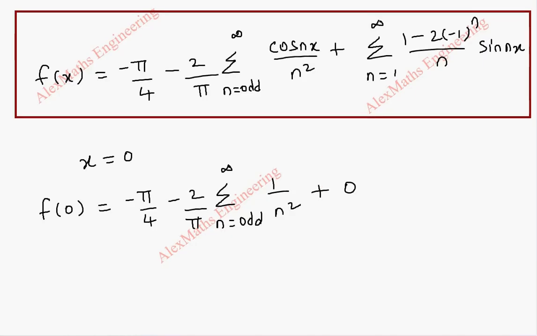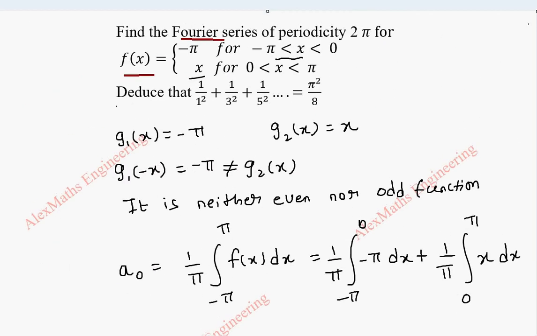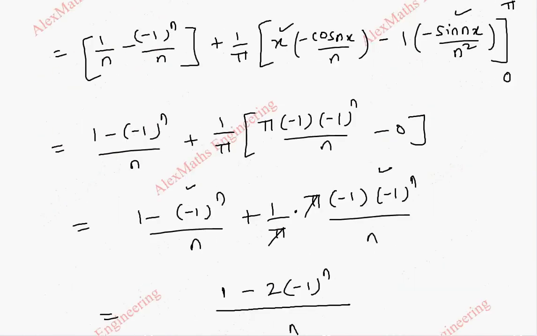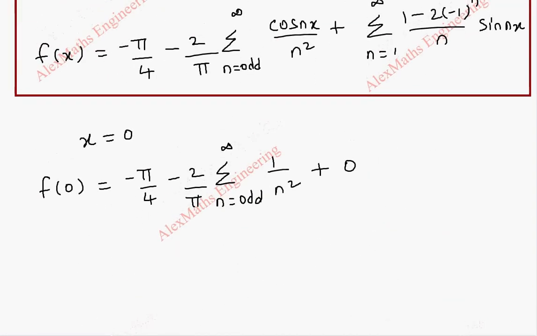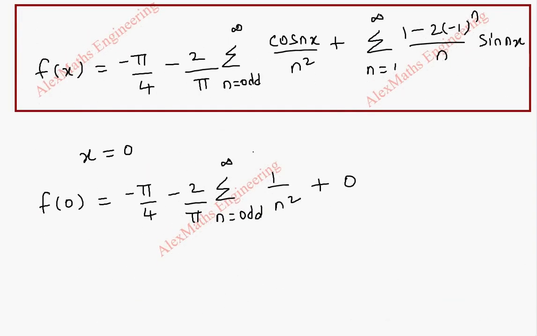And f of 0 we have to find. F of 0 is actually, by convention, we take usually x greater than or equal to 0 here. So f of x value is x now at 0. So if I take f of x as x, and when I find f of 0, it is actually 0.